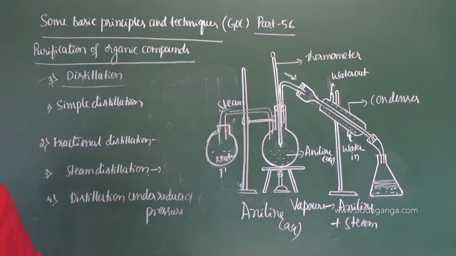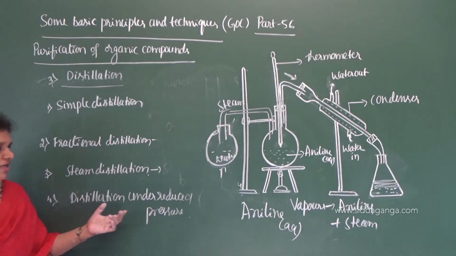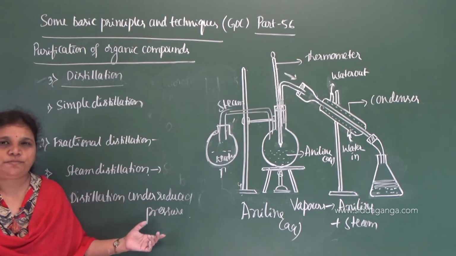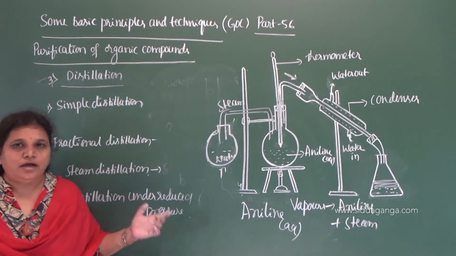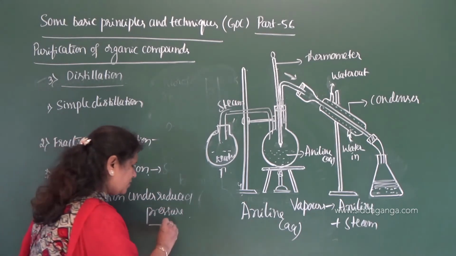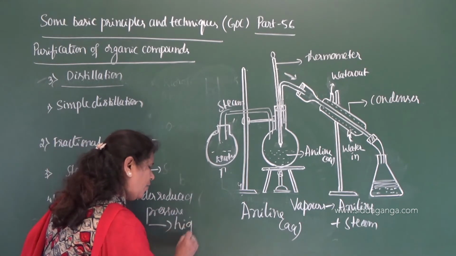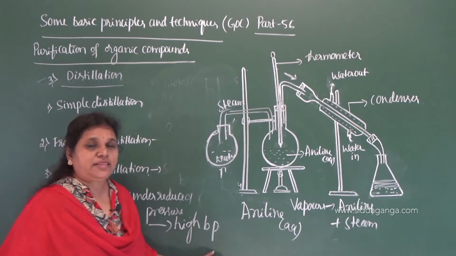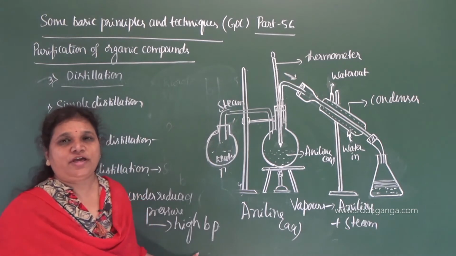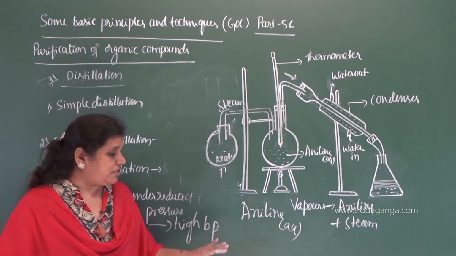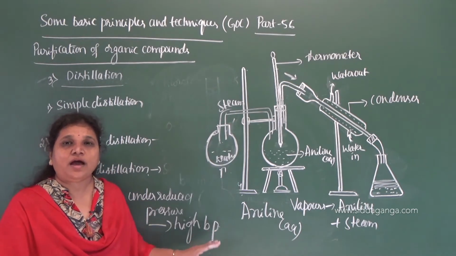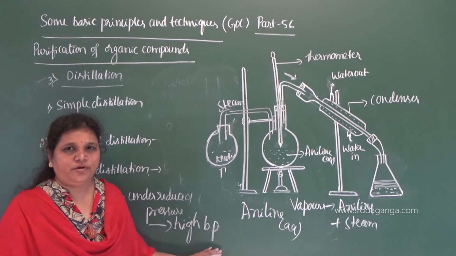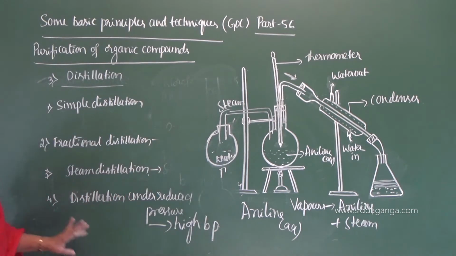Now let us move on to the next one called distillation under reduced pressure. So this method is used for those liquids which have a very high boiling point. This is the method which is used for the purification of that liquid which has a very high boiling point. Okay, so for example, glycerol.